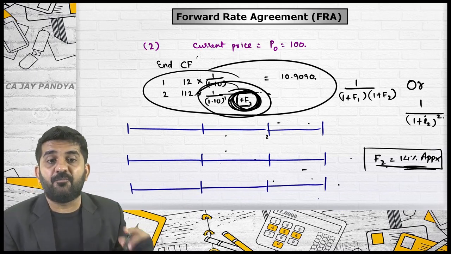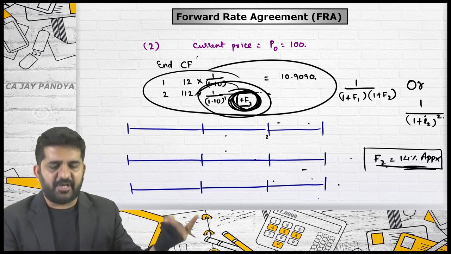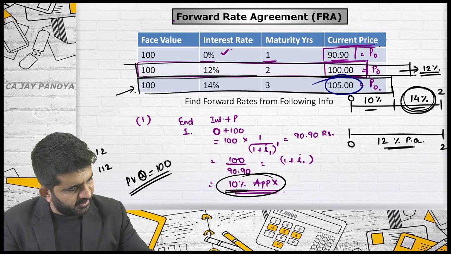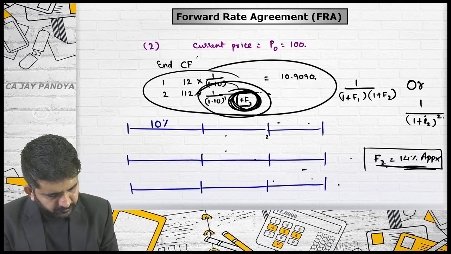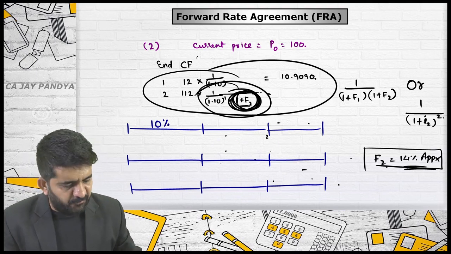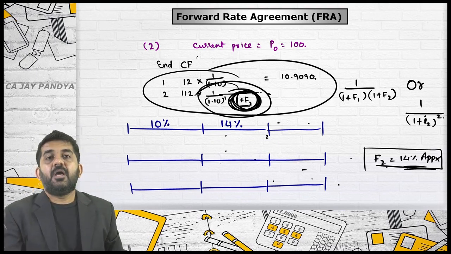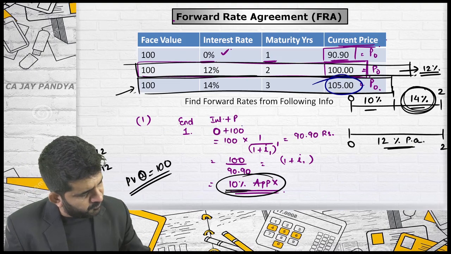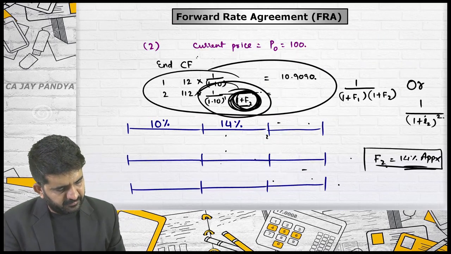I have found out the first year's rate. First year rate or first year forward rate is one and the same. It is 10%. I have found out second year forward rate. It is 14%. I have found out third year's forward rate. Yes, it is again 12%.